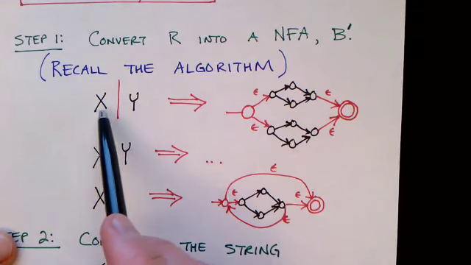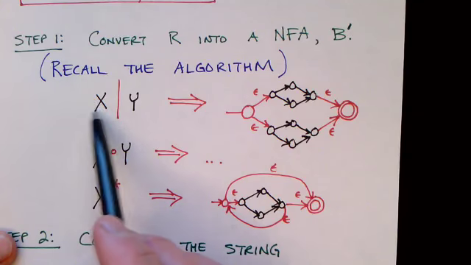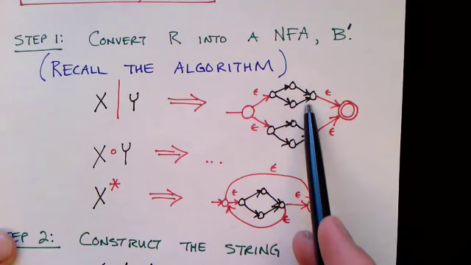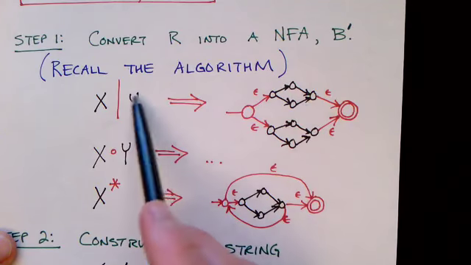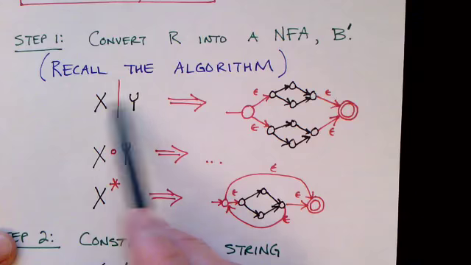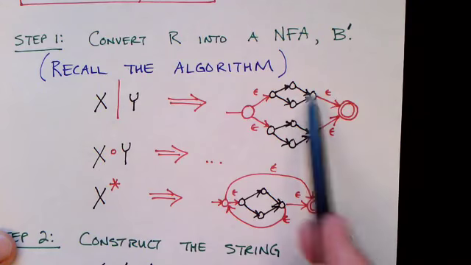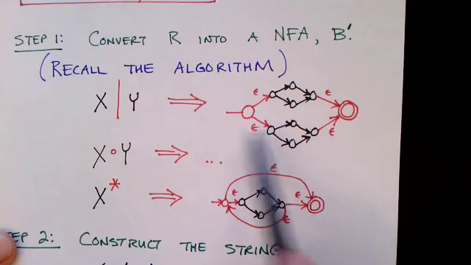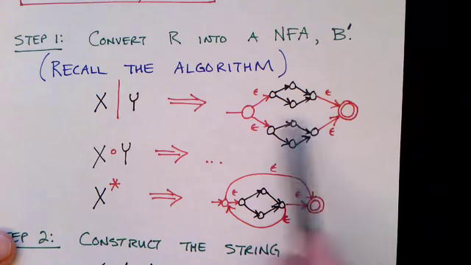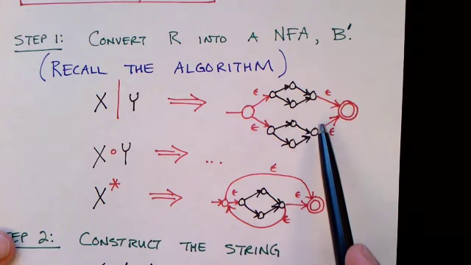So if we can figure out the non-deterministic finite state machine for x, shown in black here, and the non-deterministic machine for y, shown in black here, we can figure out the non-deterministic machine for their union as follows. We add a few more states and we add a few epsilon edges. It looks something like this.